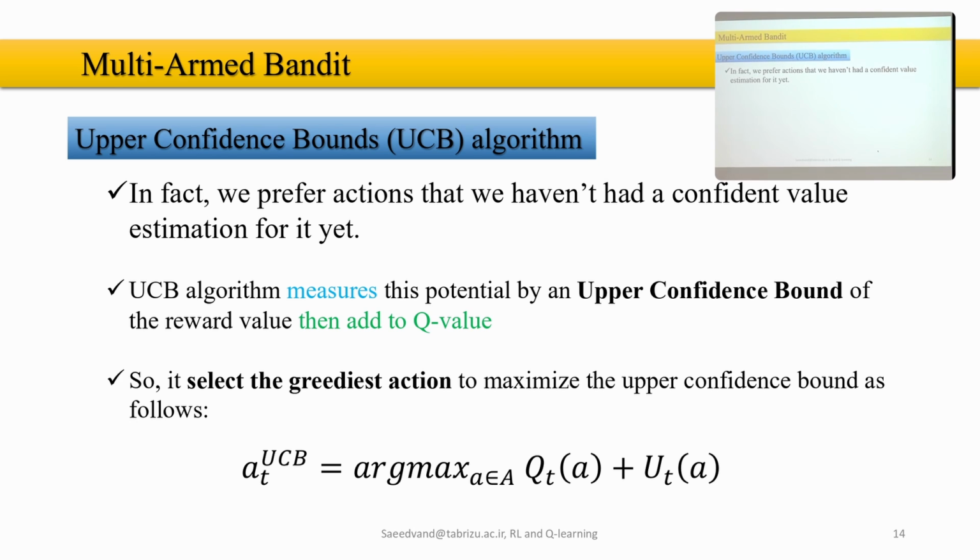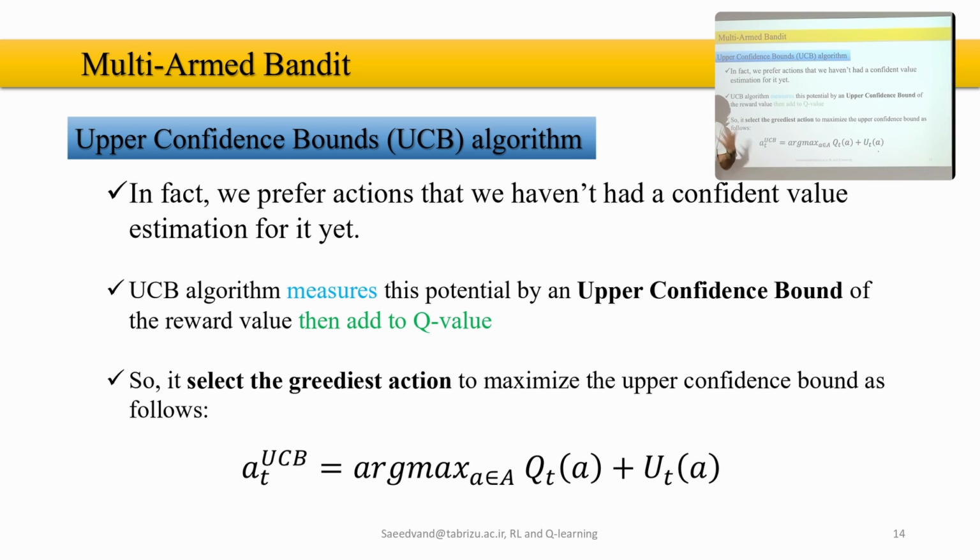So, the same explanation. In fact, we prefer actions for which we don't have a confident value estimation. The UCB algorithm measures the potential of the upper confidence bound of the reward value Q, and so it selects the greediest action to maximize the upper confidence bound as follows.